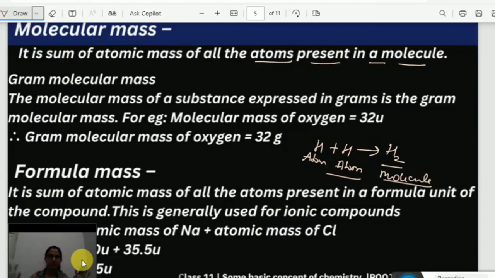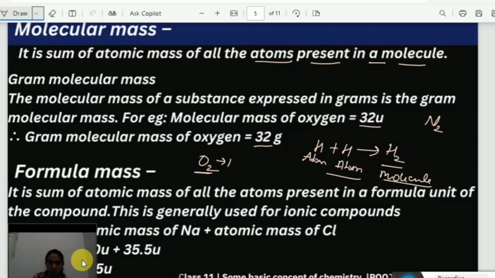See, let's take an example. Here itself they have given an example. We'll take one more example. Consider nitrogen gas. Any molecule. Let us take oxygen only. And the oxygen, is it a molecule or an atom?